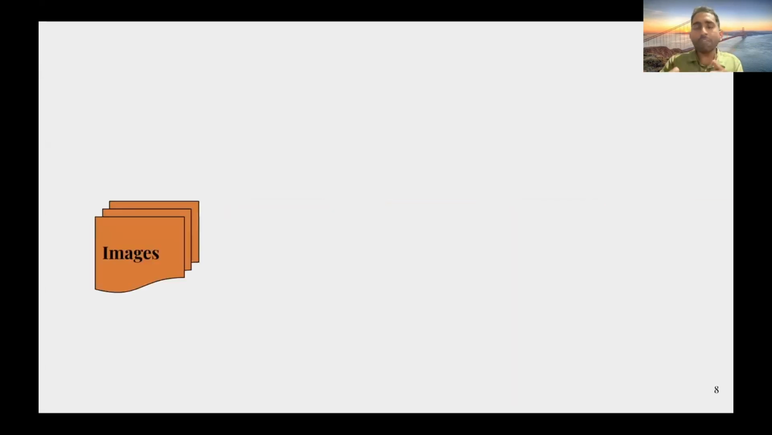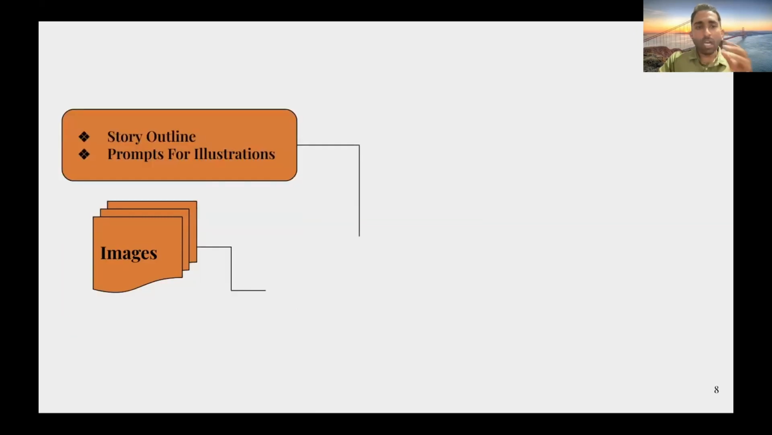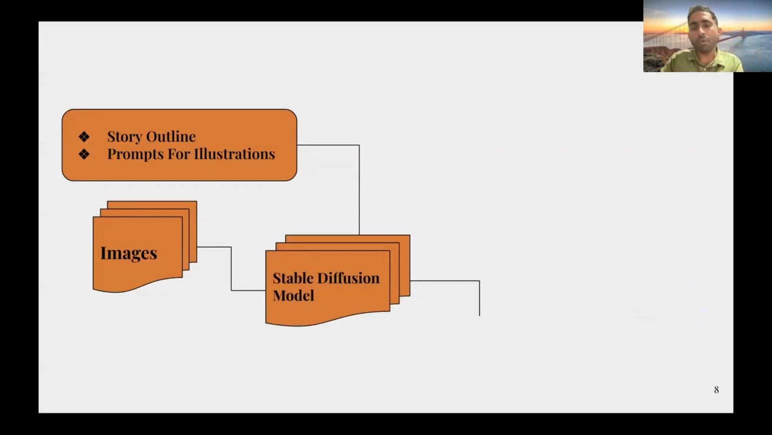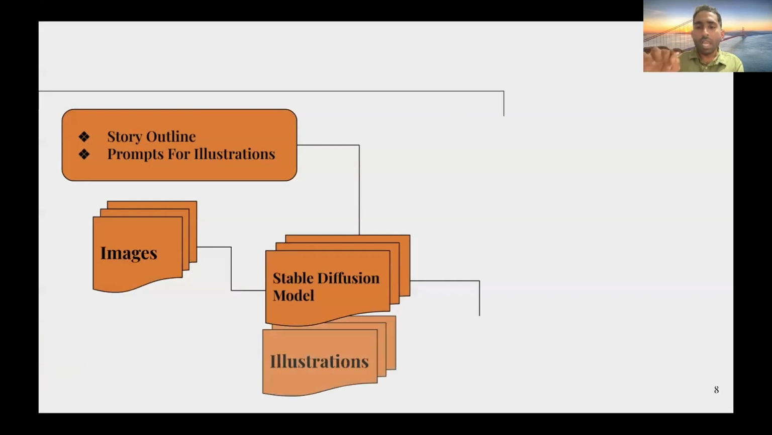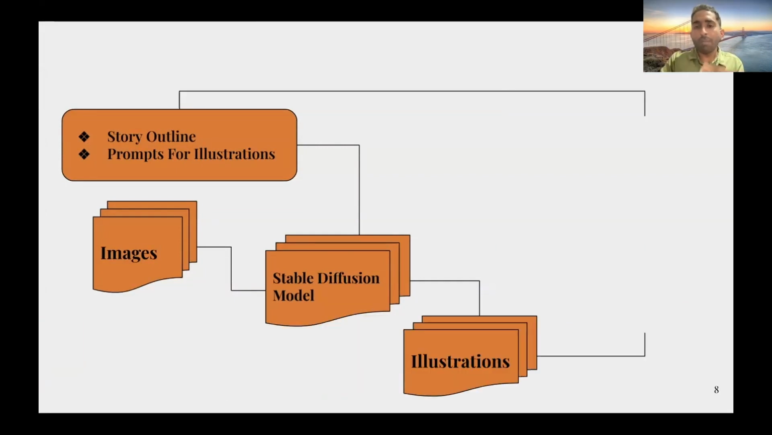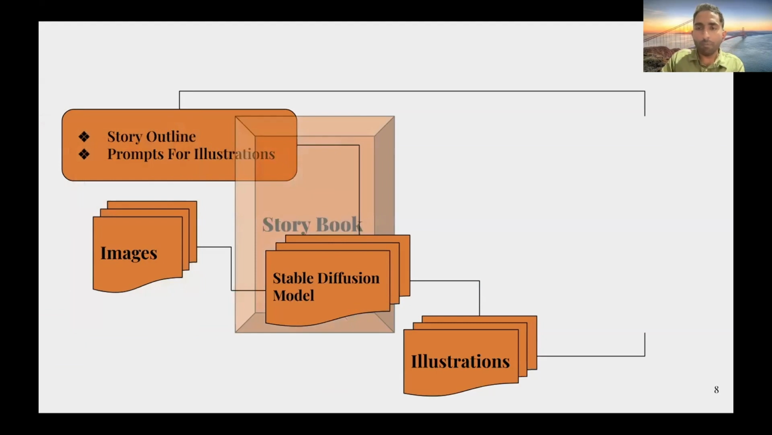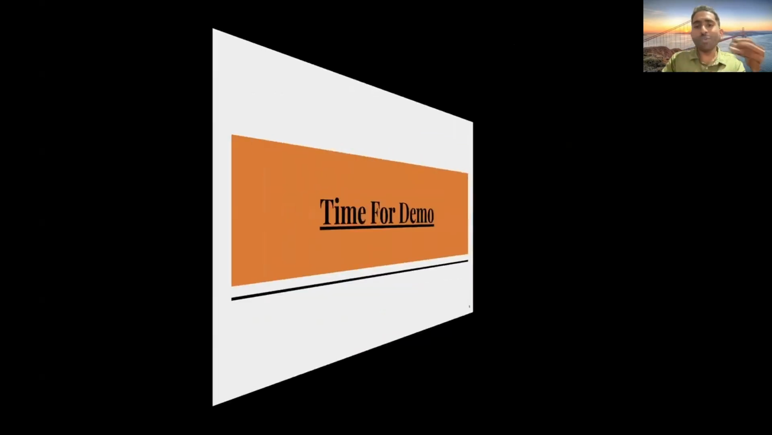So let's look at the flow from a user perspective. The user would provide the images. It can be of the child, the pet, or the parent himself, because the child connects with his closest companions. The other input the parent would give us is the story outline and the prompt for illustration. The prompts along with the images go into the stable diffusion model to generate the illustration. The illustration and the story outline will be used by the app to create the storybook. So let's look at the demo now.